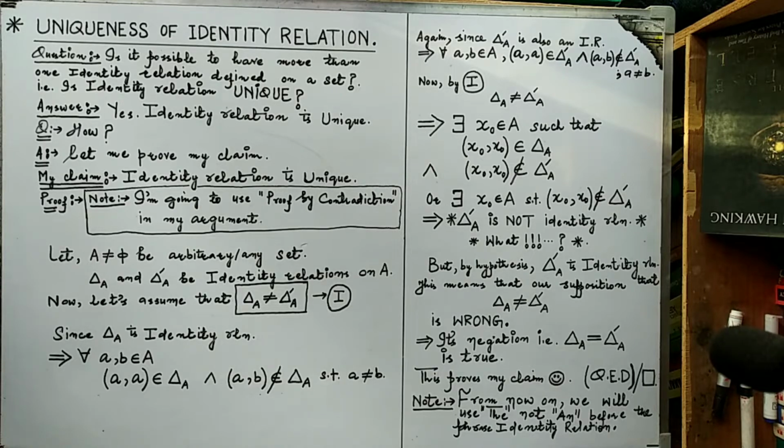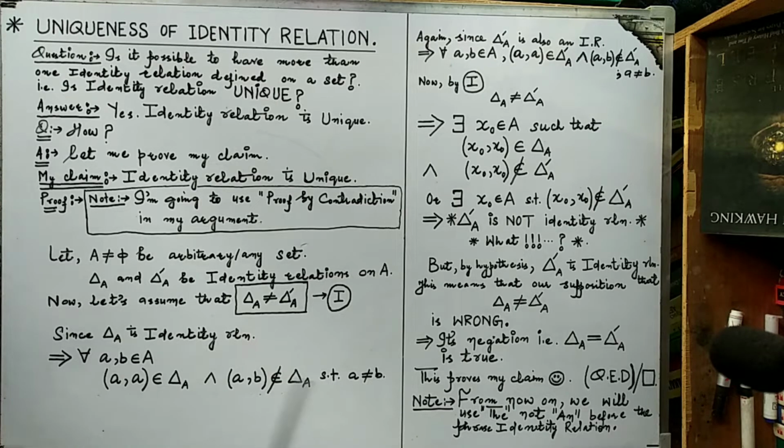identity relation is unique. So let us suppose that I have the set A which is not equal to the empty set. I mean my set is non-empty. Let my set A be non-empty and arbitrary.